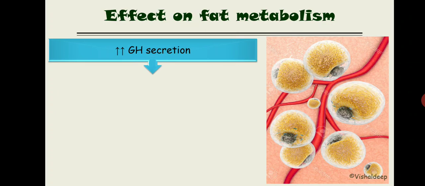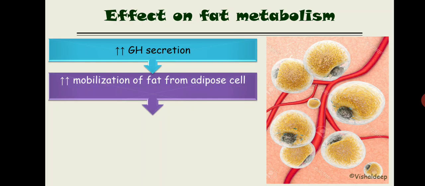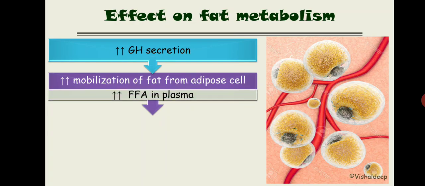Now here's the thing: if the growth hormone level is too high in our circulation, what will it lead to? Increased mobilization of fat from the adipose tissue. More fat will be mobilized from the adipose tissue, ultimately resulting in increased free fatty acid in the plasma. Up to a certain limit this fatty acid is used as a source of energy, and when that limit has been reached, the free fatty acid will enter the mitochondria and be converted into acetoacetic acid.